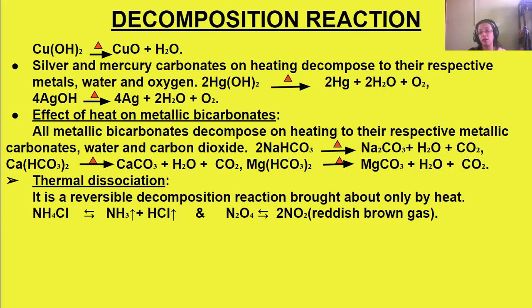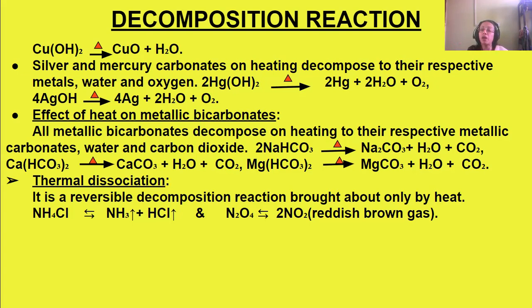Absorbing heat is a must. That is, they must absorb heat to decompose into different compounds. But this reaction is reversible. That's why it is known as a thermal dissociation reaction.